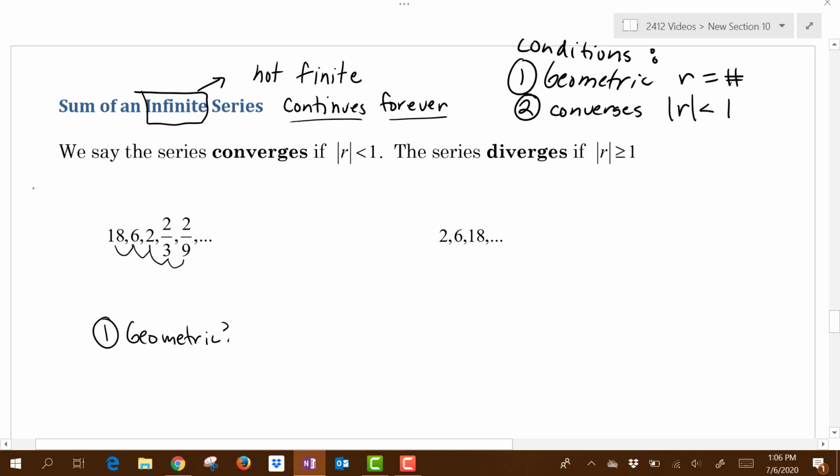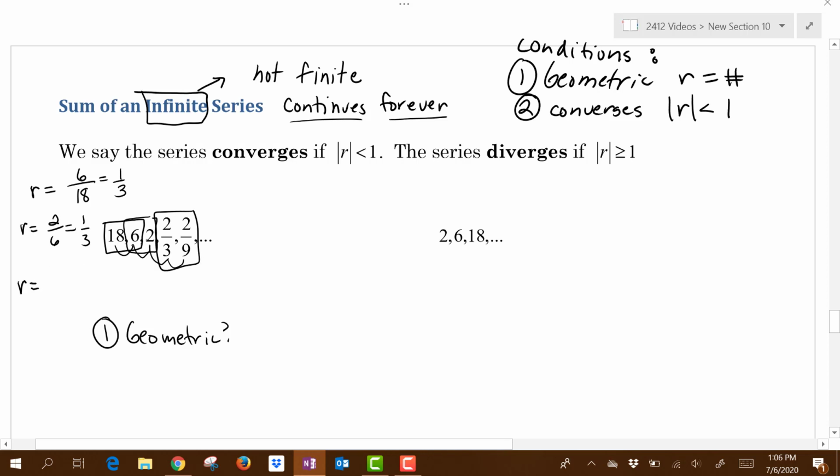And remember, sometimes it may not be easy to tell, but we can always take two terms that are side by side and take the later divided by the previous. So if I do 6 divided by 18, I get 1/3. Okay, let's verify again. That would be 2 divided by 6, which also gives me 1/3. And let's just take these two.